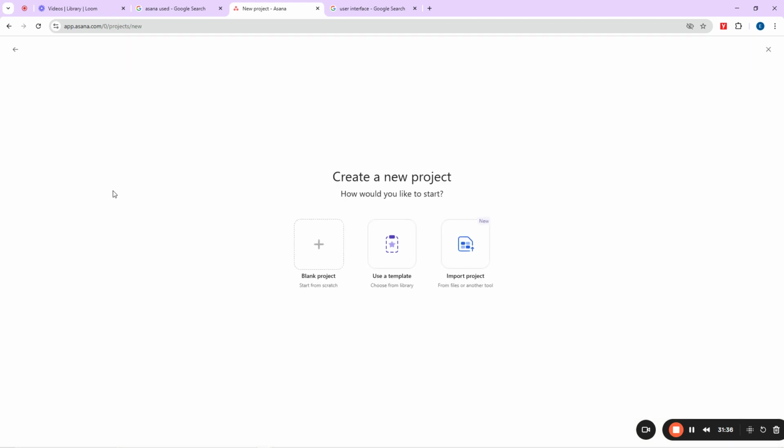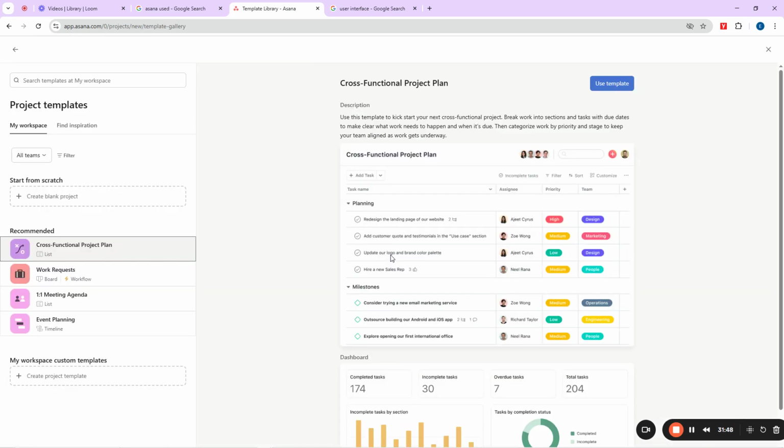New projects. Now they say create a new project. How would you like to start? Before now, I did not use a template. I just started from scratch. I can come here and say use a template. So I'll click on this use a template now. Then it will ask me what kind of template I want to use.